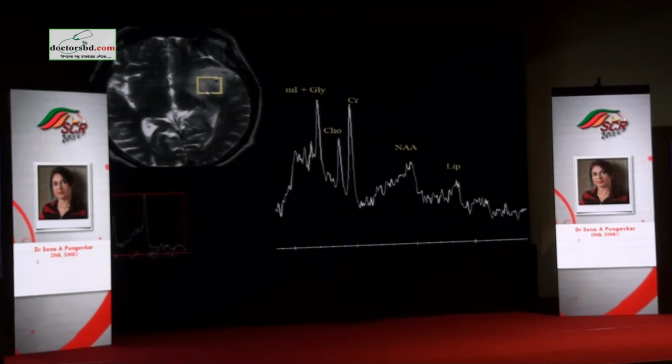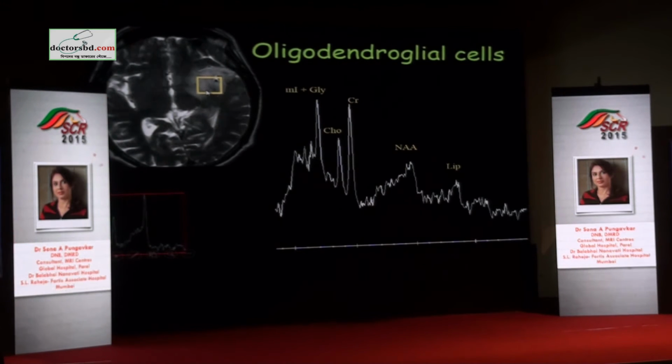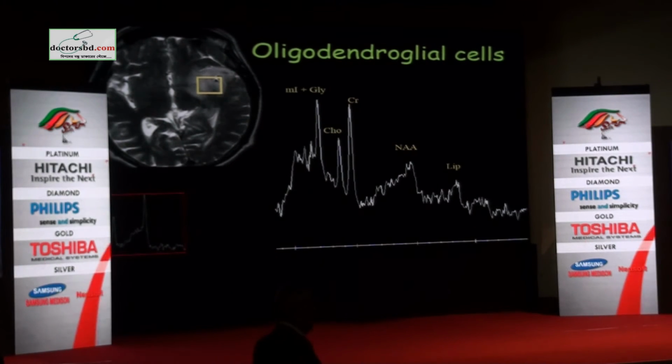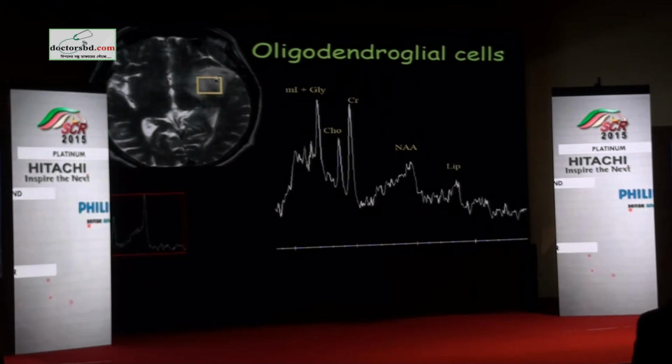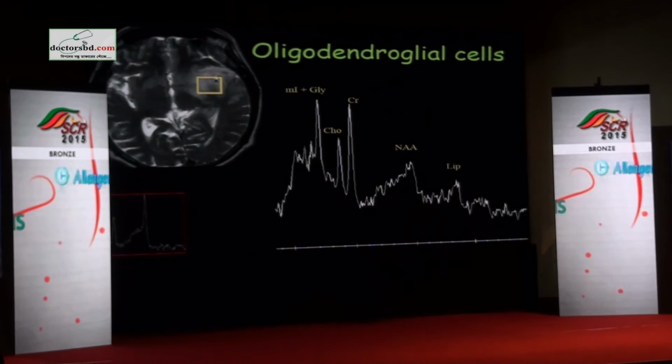So this tumor type is one which contains oligodendroglial cells, in which creatine is present in higher concentration. So there is a pseudo decrease in the size of choline and choline creatine ratio. Glycine, these cells also contain glycine, which comes at the same place as Mi, and so you get addition of Mi and glycine, which becomes a taller peak. So if we recognize this, we can predict the histopathology to the pathologist that we're looking at an oligodendroglial tumor.